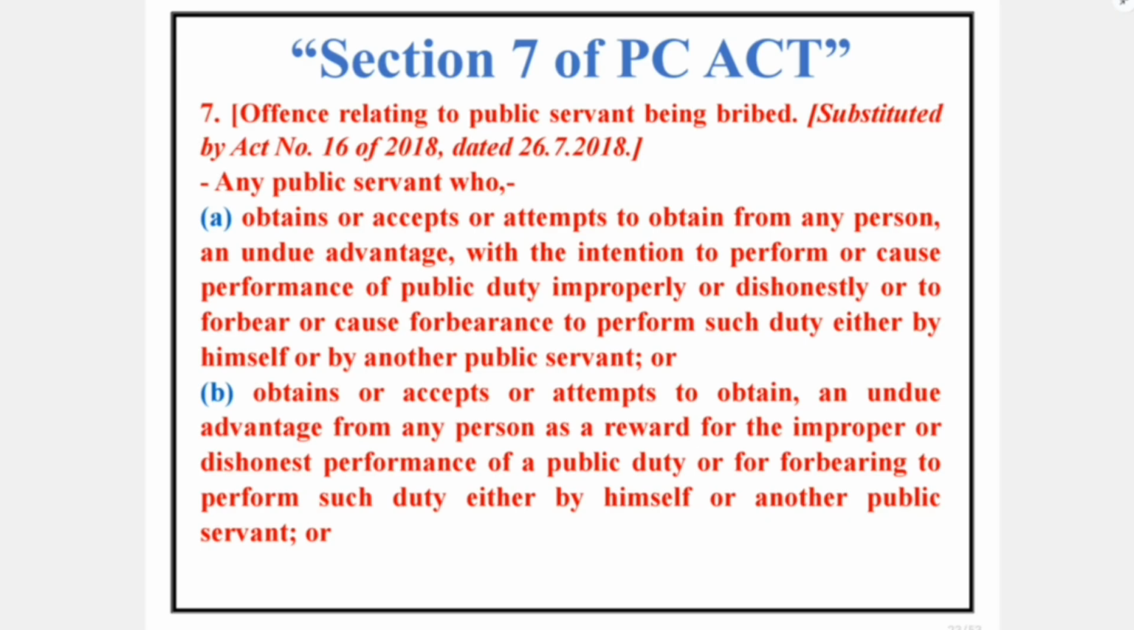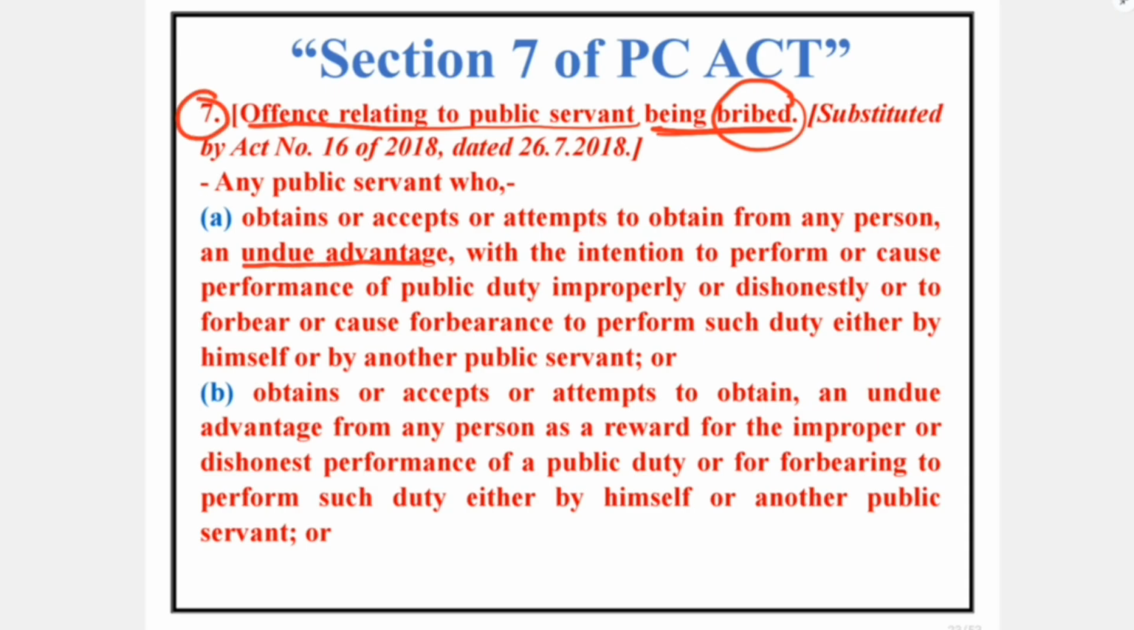Section 7 of the PC Act inter alia comes into motion when we have a trap case or a case against a public servant which is based only on demand. The title of Section 7 clearly spells out the offense relating to a public servant being bribed. So basically it is concerned with undue advantage. To be noted, undue advantage cannot be the sole criterion to decide the fate of Section 7 of the PC Act.